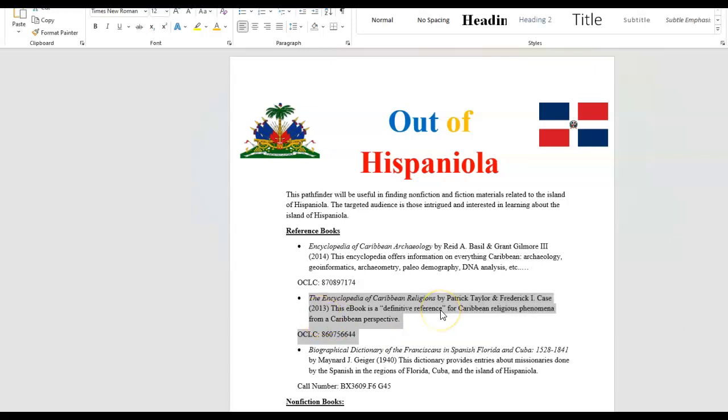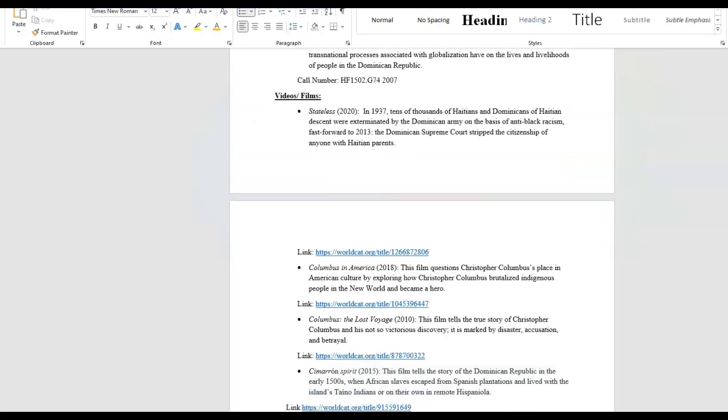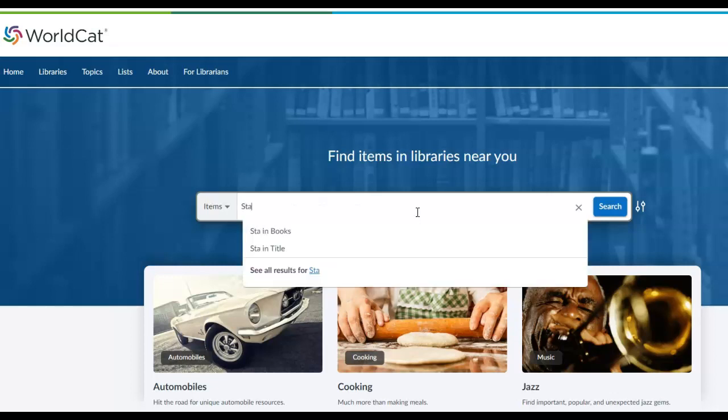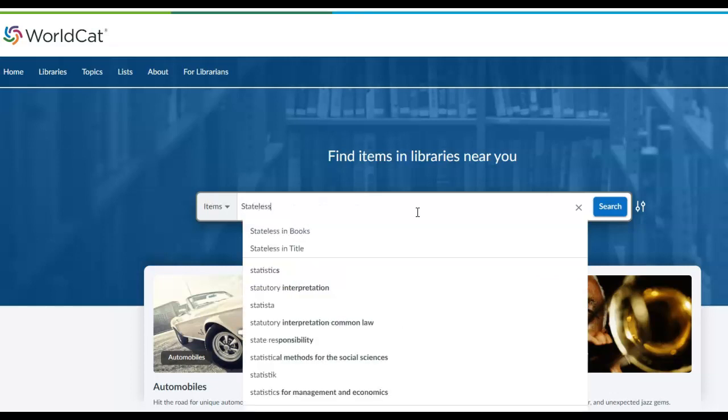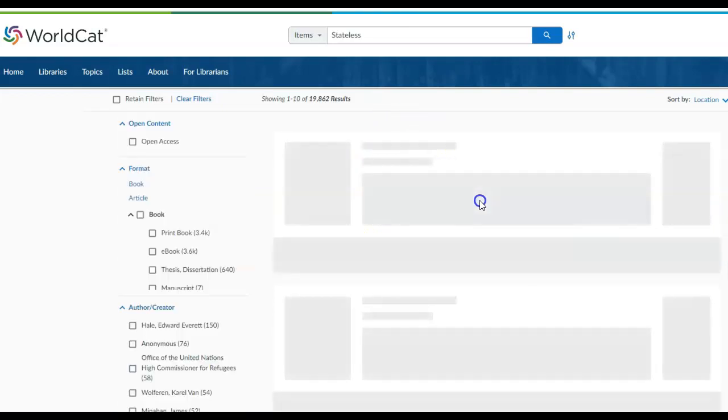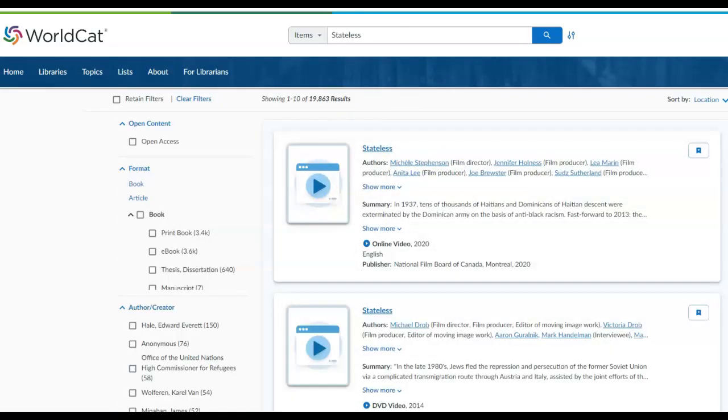in my Pathfinder. Now, for my films, I decided to use WorldCat. I used WorldCat because the university libraries could not provide me with any films of the Caribbean or of the island of Hispaniola. However, WorldCat does, and after I search Stateless, which is the film that I want to view, I click search, and it gives me again a list,